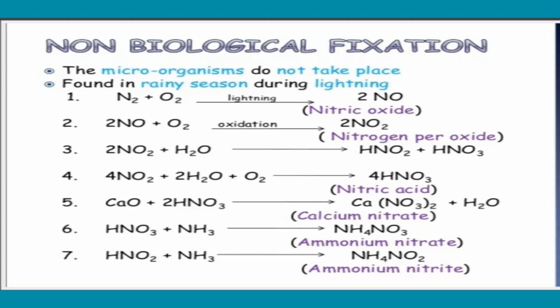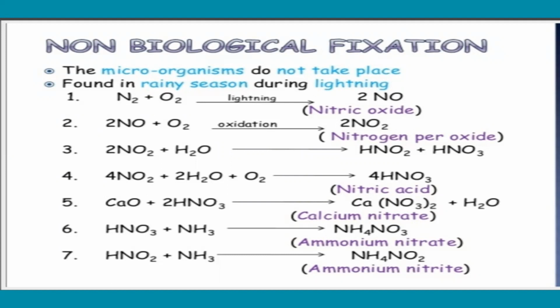So N2 plus O2 gives 2NO, plus oxygen molecules gives 2NO2, nitrogen peroxide. 2NO2 plus water molecule gives HNO2 plus HNO3. So 4 molecules of NO2 combined with water molecules and at the same time oxygen convert into nitric acid, HNO3.